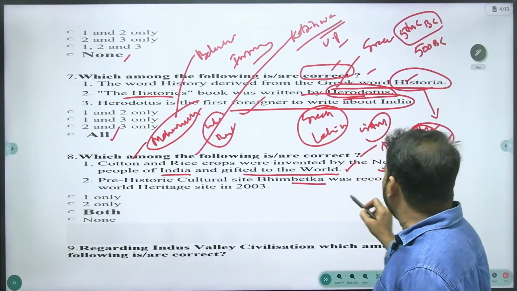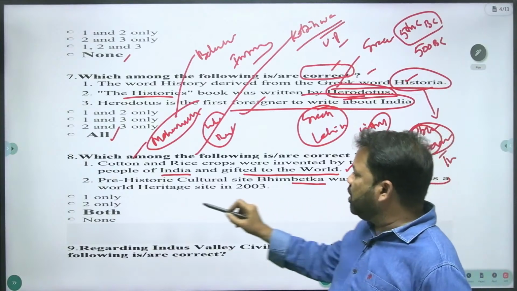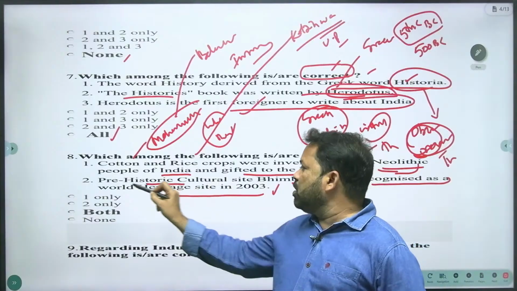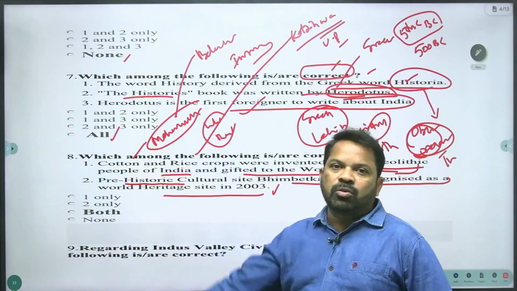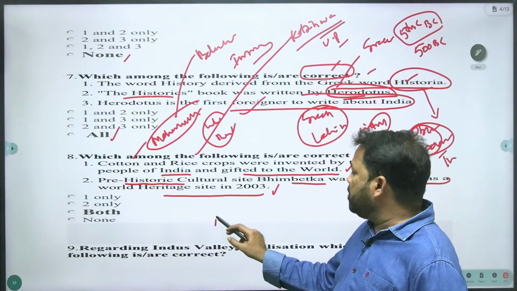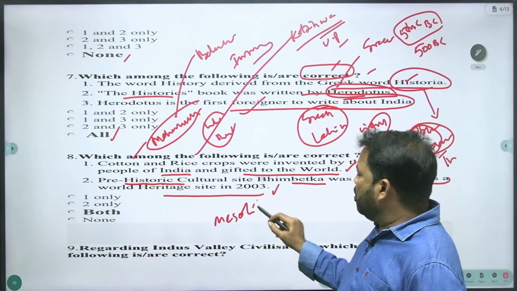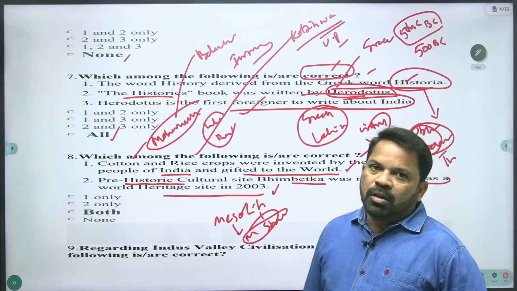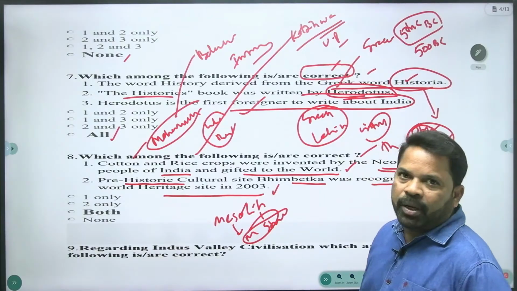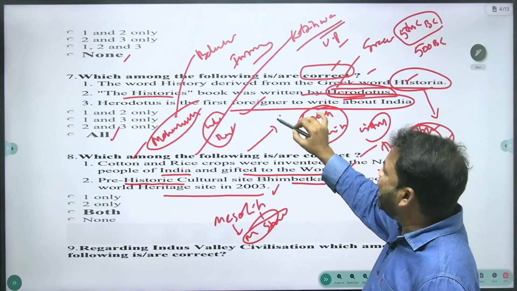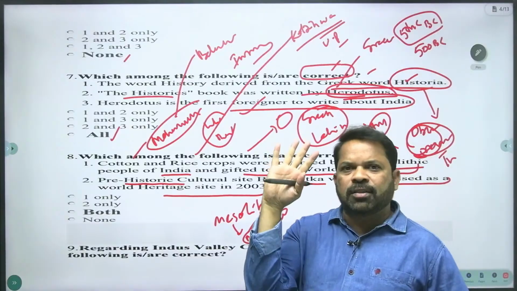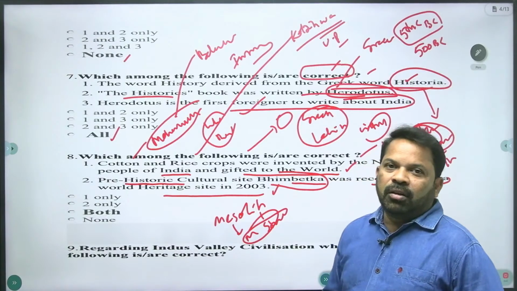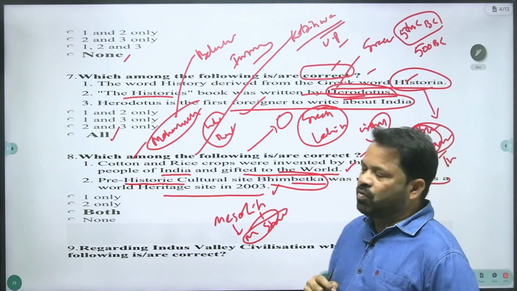The prehistoric cultural site Bhimbetka was recognized as a World Heritage Site in 2003. Prehistoric culture is the first topic, and I told you Paleolithic, Mesolithic, Neolithic, and Chalcolithic. Out of them, Mesolithic: meso means middle, lithic means stone, Middle Stone Age. In the time of the Middle Stone Age, the painting reached the height of its zenith, its climax, its peak. Particularly the Mesolithic people drew the paintings on the Bhimbetka caves.